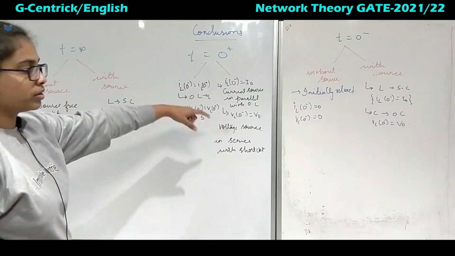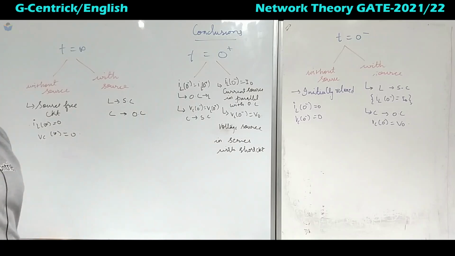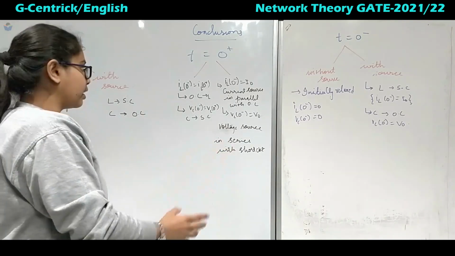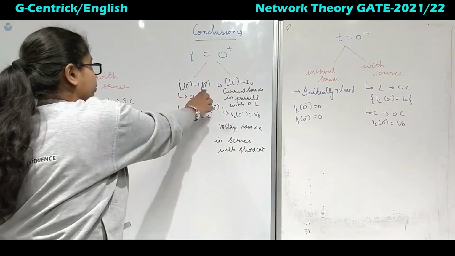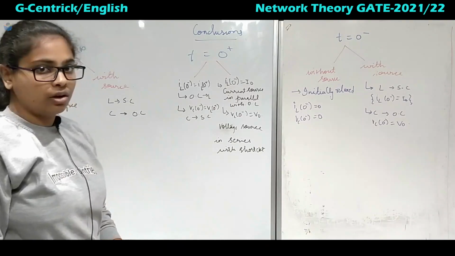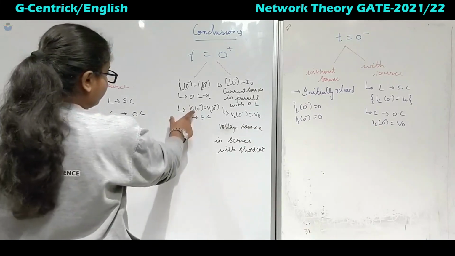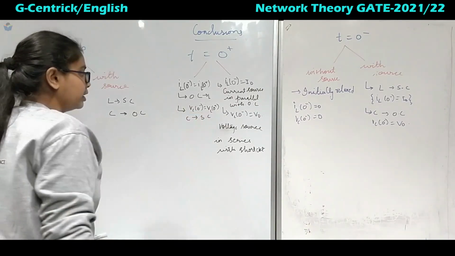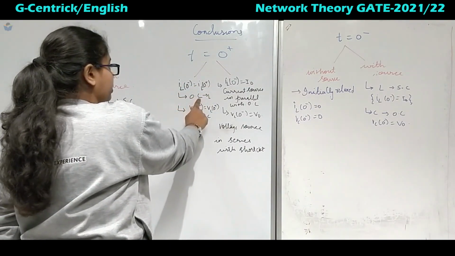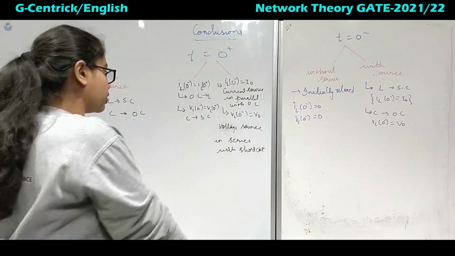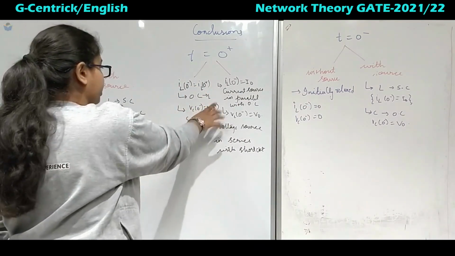Next, when the switch is closed, t equal to 0 plus. We have seen that an inductor or capacitor does not allow a sudden change of current. So from minus to plus, the value will be equal. We saw this in our first class when analyzing the transient of the circuit. Same thing with the voltage: a capacitor does not allow a sudden change in voltage. If it is without source, open circuit the inductor and short circuit the capacitor. So IL of 0 minus equals IL of 0 plus, similarly with the voltage.